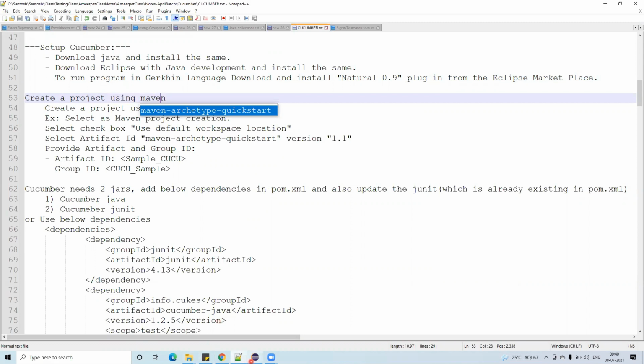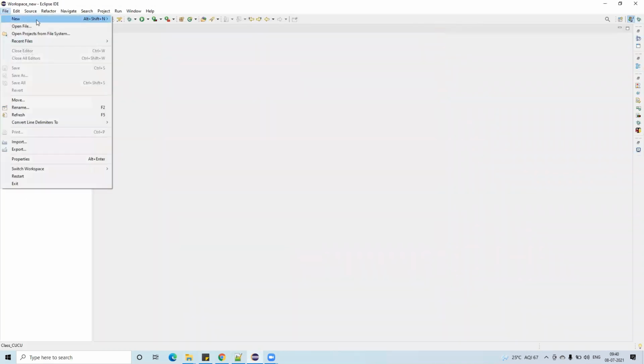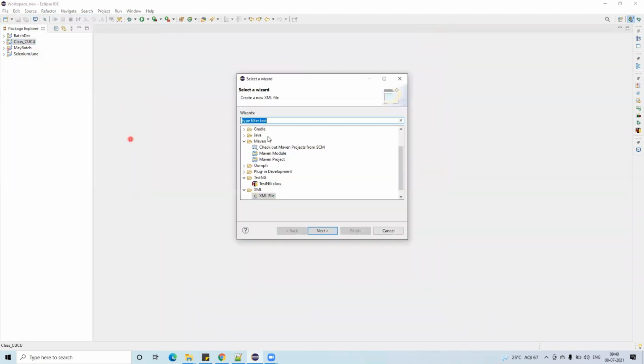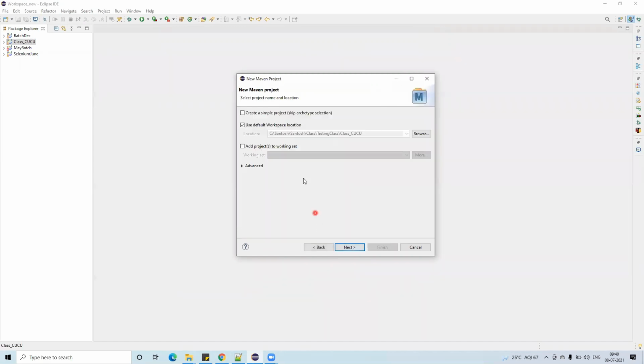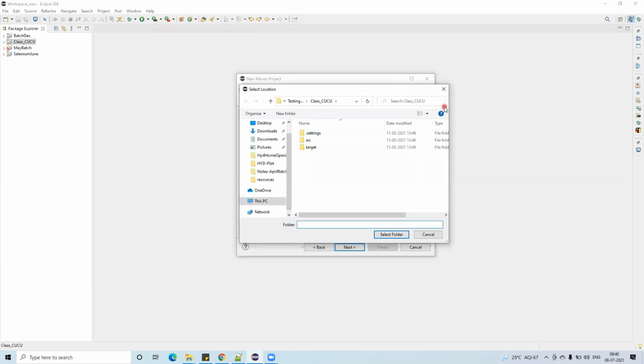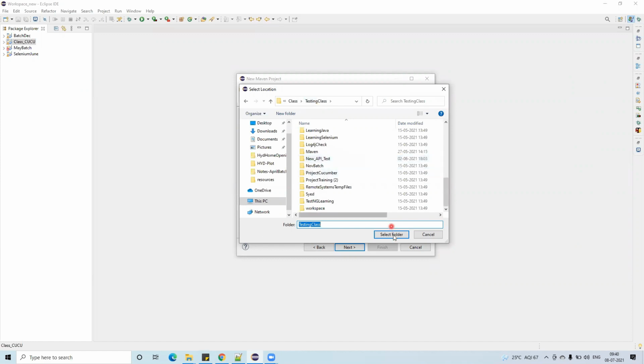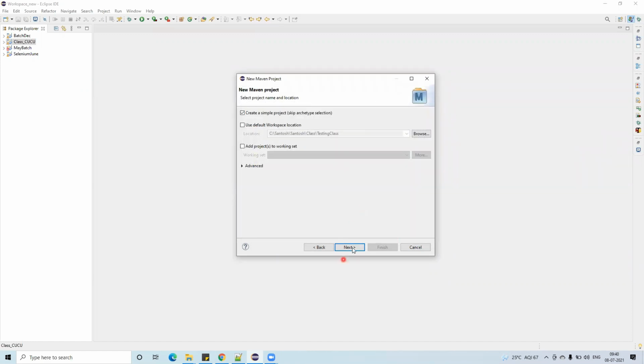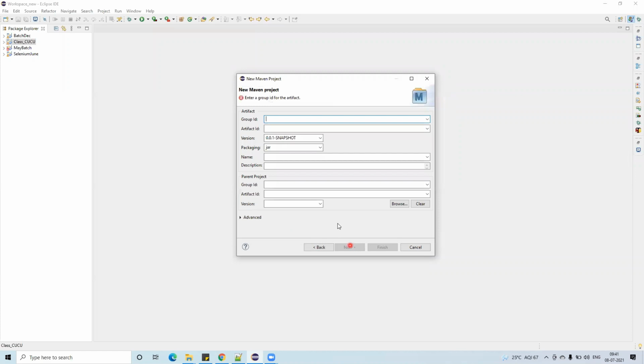Go back here, go to File, click on Others, Maven Project. Next, click on this. Why is it showing like this? It should be a different location. Yeah, and then click on Next.